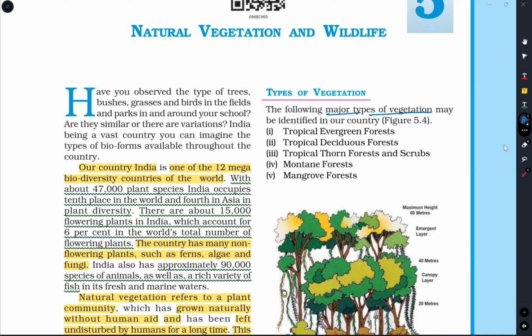Hello dear friends, today we will have a discussion on natural vegetation and wildlife. It is a 9th class geography chapter. This chapter is very important for all competitive exams and also for students who are studying in 9th standard. Let us see what this chapter teaches.